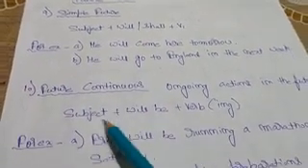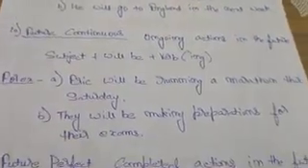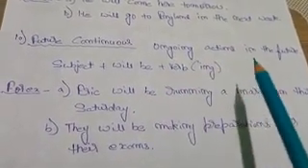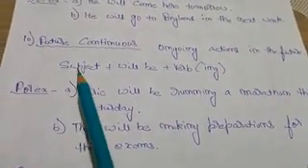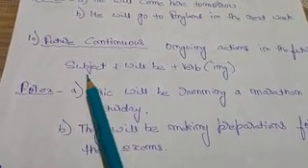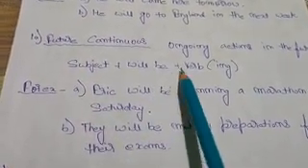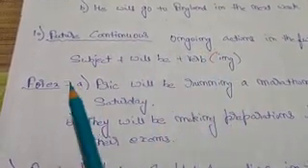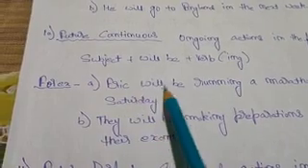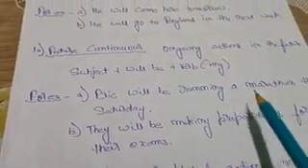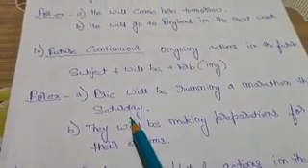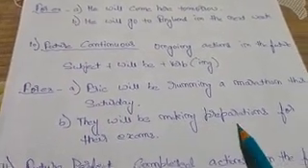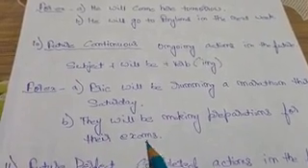Now come to the future continuous tense. Future continuous tense shows an ongoing action in the future. The rule of the future continuous tense is subject plus will be plus the first form of verb with ing. For example, Eric will be running a marathon this Saturday. Second example, they will be making preparation for their exam.